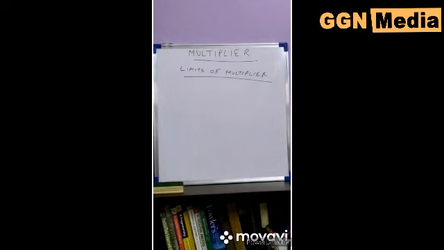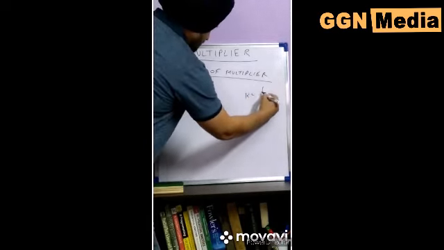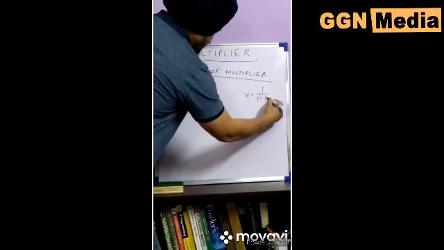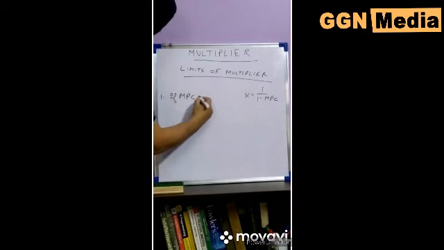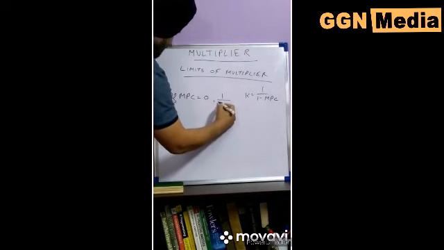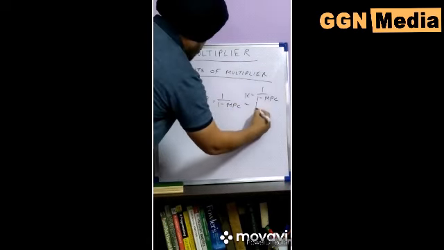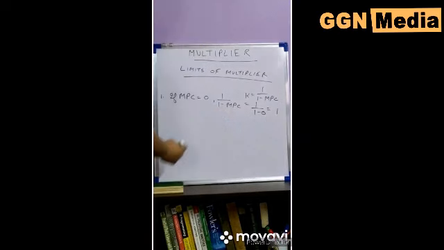Limits of multiplier. By limits of multiplier, we mean how big and how small the multiplier can be. This we can know from the formula 1 over 1 minus MPC. First we assume that MPC is equal to 0. Then 1 minus 0 is equal to 1.